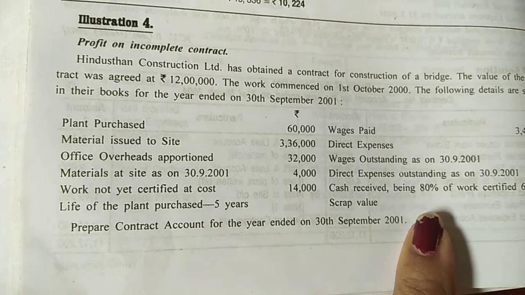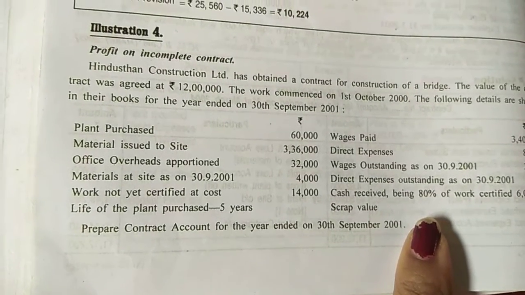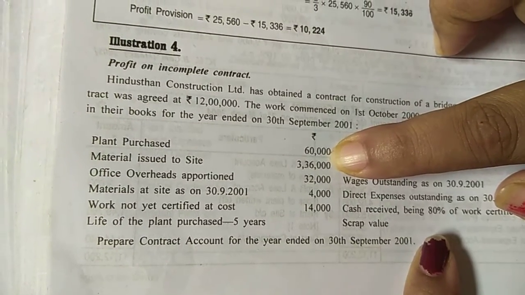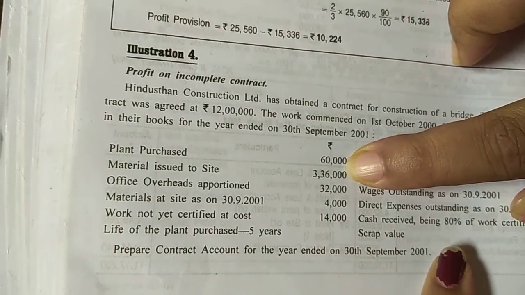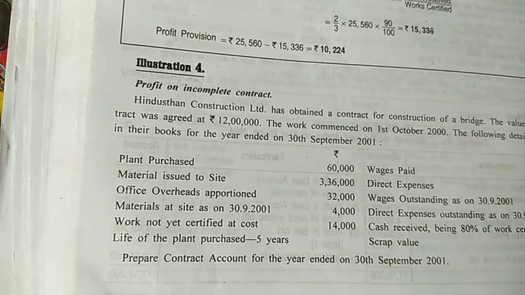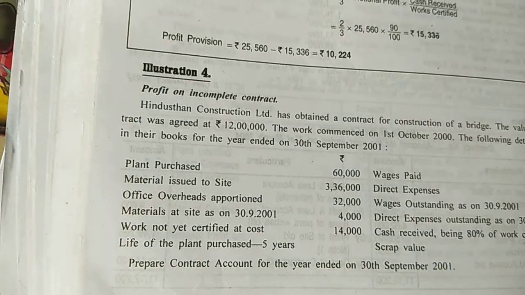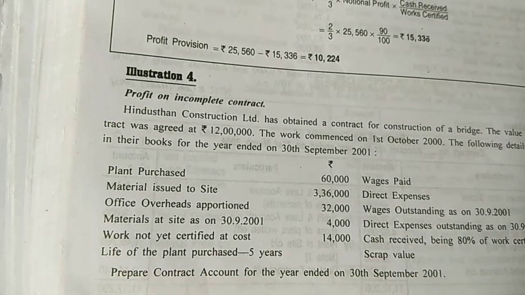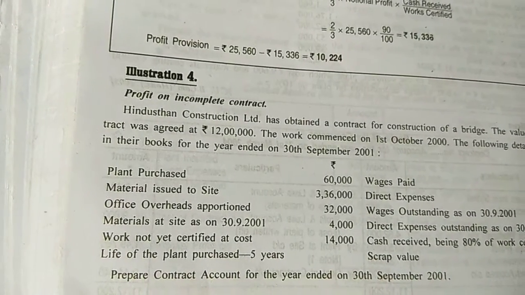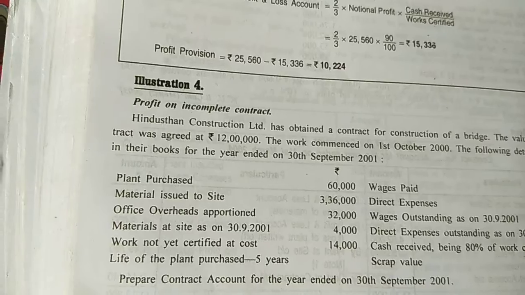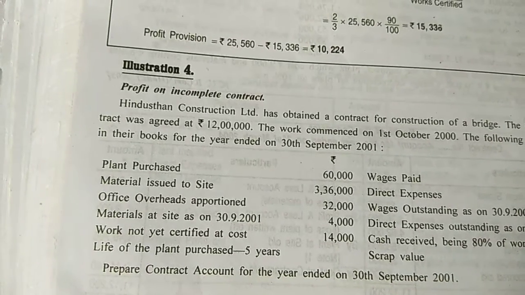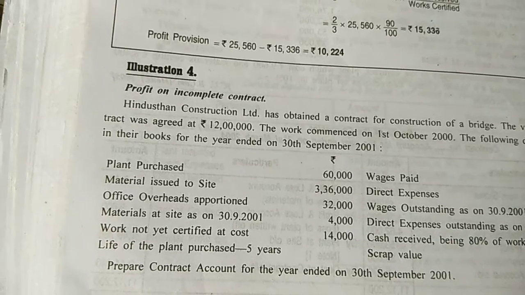Materials at site means the closing materials. Of all the materials issued to site, valued at rupees 3,36,000, some was not utilized for the purpose of the contract. So the remaining materials which were left are my closing materials in hand, amounting to rupees 4,000. Next is work not yet certified at cost, that is 14,000.